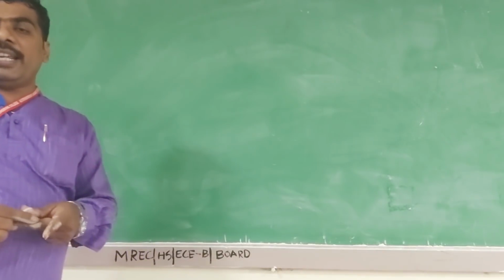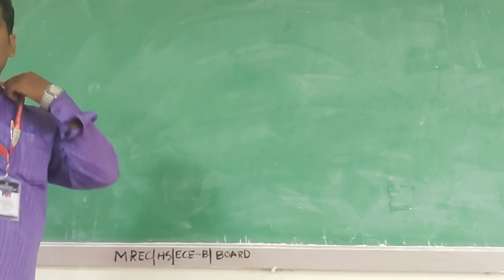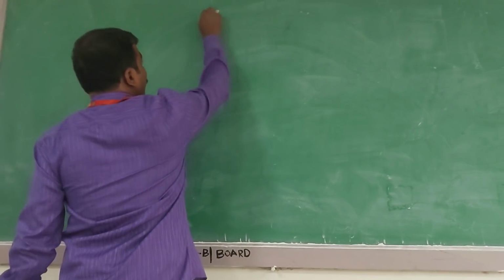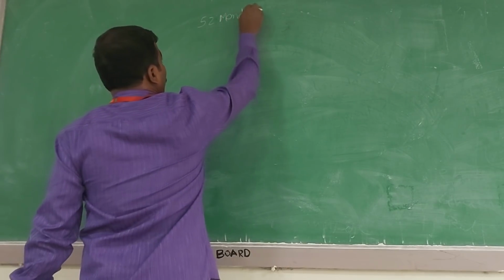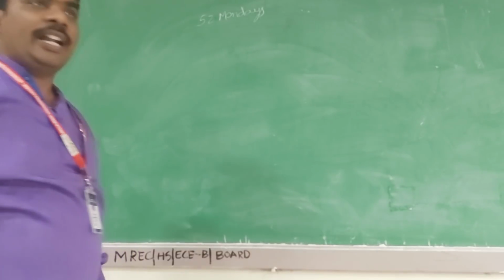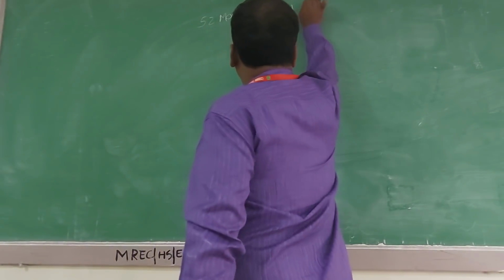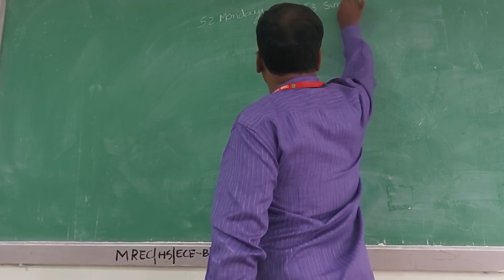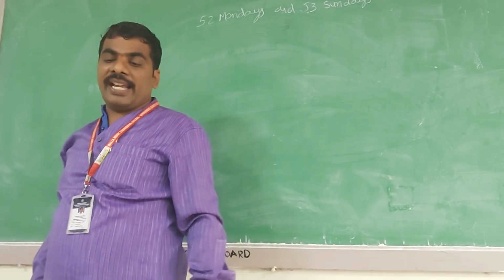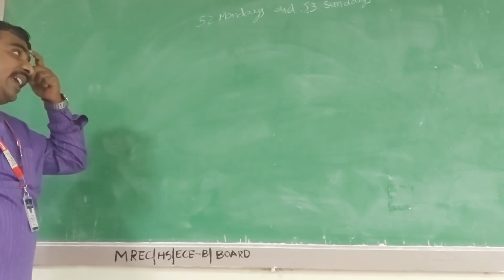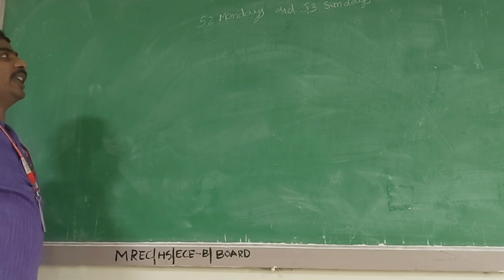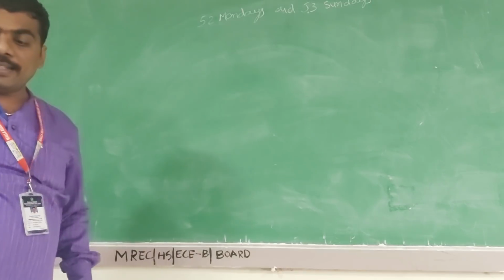What is the probability that a leap year has 52 Mondays and 53 Sundays? We have to find the probability that a leap year contains 52 Mondays and 53 Sundays.